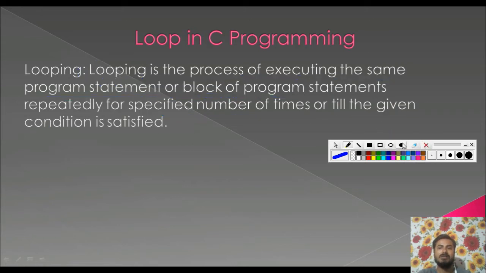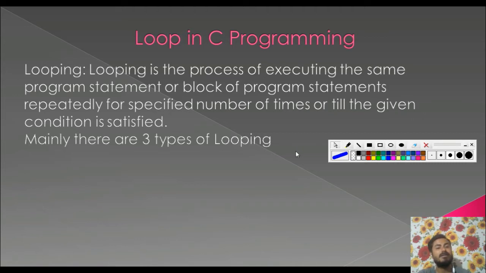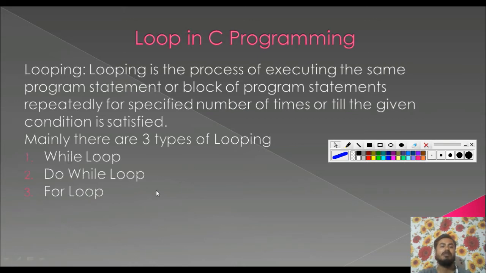So let us move further, and we can see there are mainly three types of looping. Basically there are three types of looping in C programming. We can see here the while loop, then the do while loop, and the third one, the for loop.